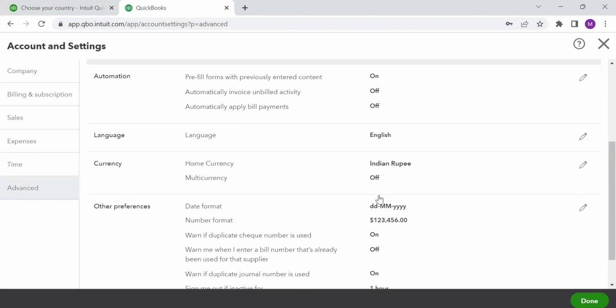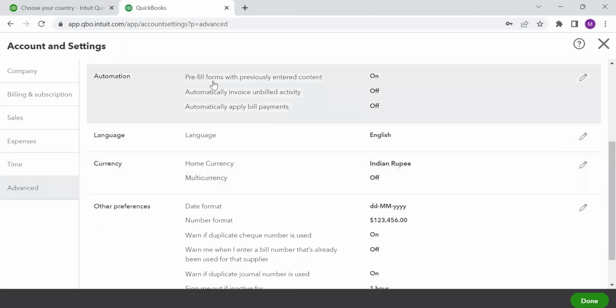All right, what are my automation options? Pre-filled forms with previously entered content. Some of the content would be pre-filled, which I'm keeping on. Automatically invoice unbilled activity. No, unless and until I want some invoice to be created, I don't want invoices to be created automatically.